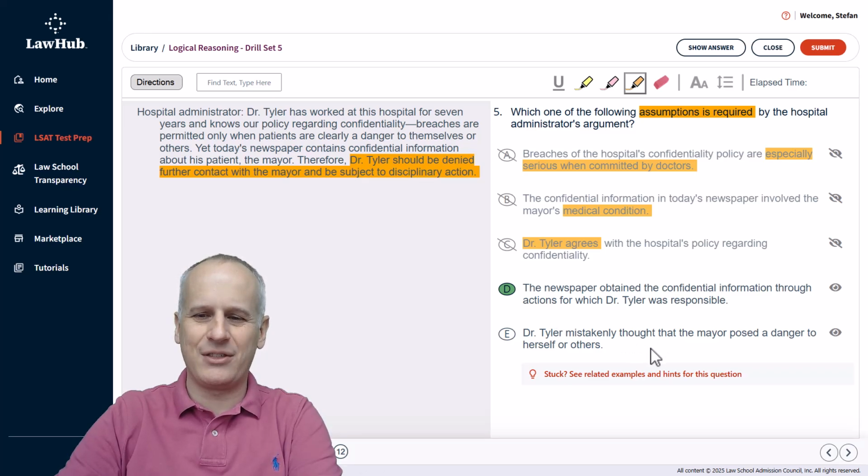Dr. Tyler mistakenly thought that the mayor posed a danger to herself or others. Well, this introduces a new variable of whether it was intentional or mistaken, and that's going to require additional information. And hopefully you can see how a good prediction of an in real life assumption can help you go through these question types a little bit more briskly. And even though we could use the negation test for this assumption task, hopefully you didn't need it here.